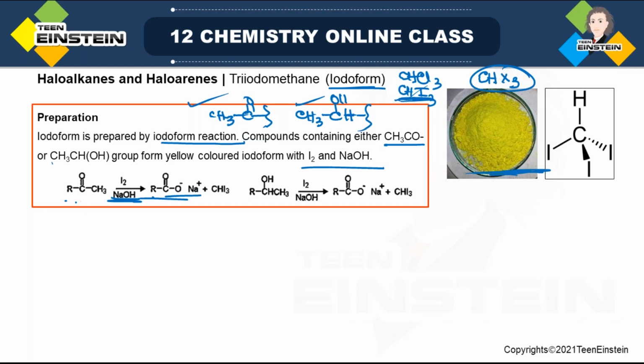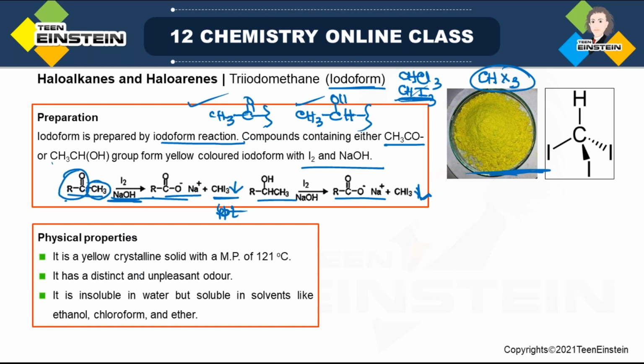But the actual product is the carboxylic acid that you get from RCOCH3. So this is a kind of oxidation reaction, and this carbon is now removed in the form of CHI3. From the left-hand side, RCO, you get the RCOO minus carboxylate ion, and from the right-hand side part, the methyl, you get CHI3, which is a yellow colored precipitate. And if you take the molecule RCHOHCH3, this also gives you the same product. Here also you get the precipitate. So this is the synthetic method.